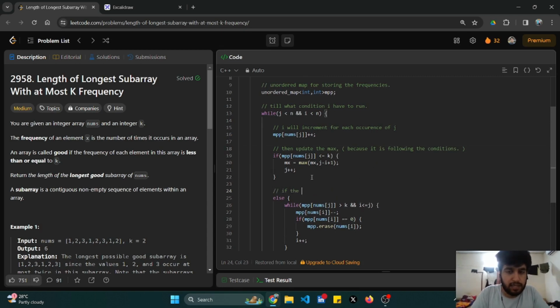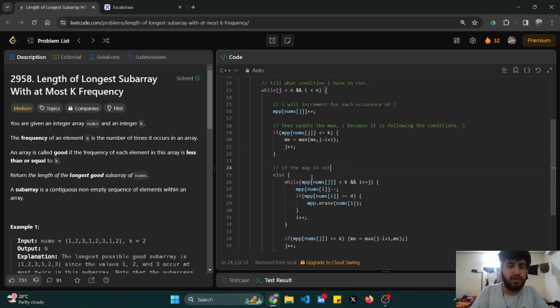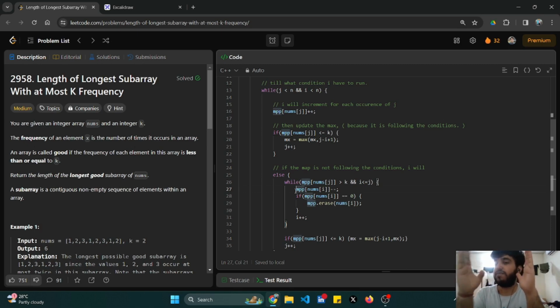If the map is not following the condition, that is, the element that is included right now has a frequency greater than k, then what I'll do is I'll simply increment my i pointer. Suppose this j element is not a valid element. I have to reduce its frequency, right? I have to reduce the j pointer's frequency. So I'll increase my i pointer till it comes to a point that my j's frequency is reduced.